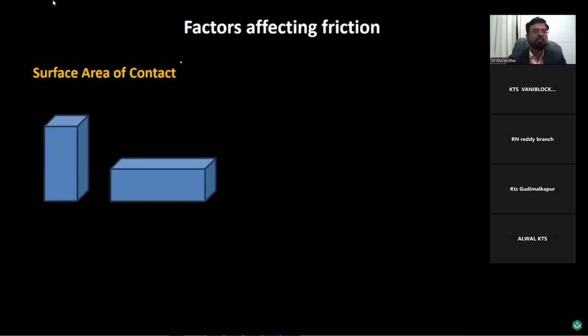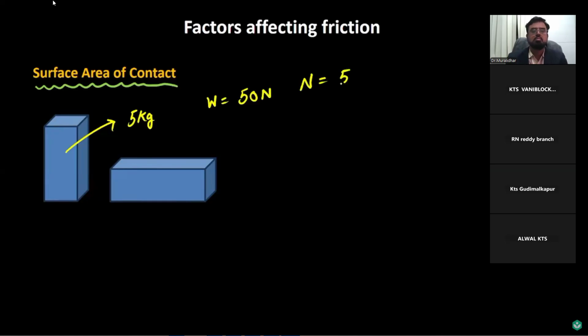Now finally, let's understand how the surface area of contact affects friction. Let's say I have this box and the mass of this box is 5 kilograms. So the weight of this box, considering g as 10 meter per second square, would be equal to 50 newtons. And as we just saw in the earlier case, we can simply say that the normal reaction in this case would be 50 newtons. Now let's take two situations.